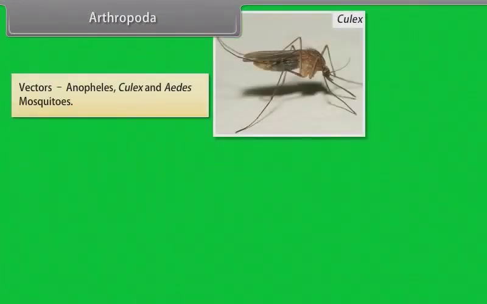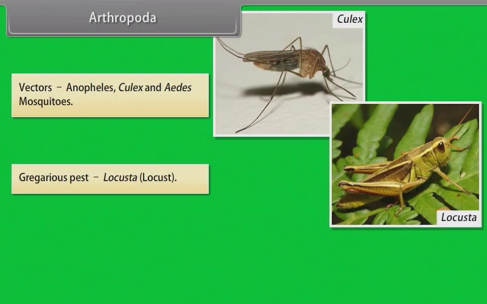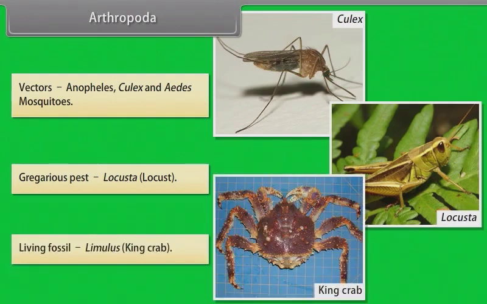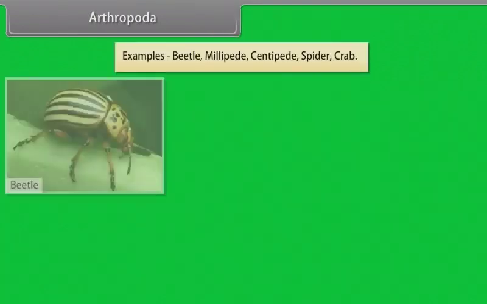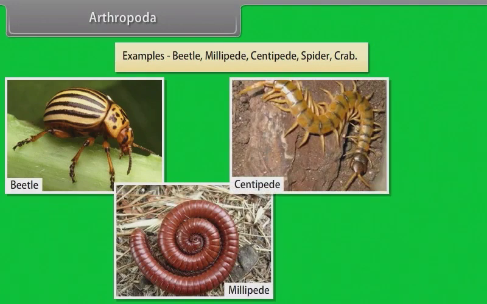Vectors: Anopheles, Culex, and Aedes mosquitoes. Gregarious pest: Locusta, that is locust. Living fossil: Limulus, or king crab. Examples: beetle, millipede, centipede, spider, crab.